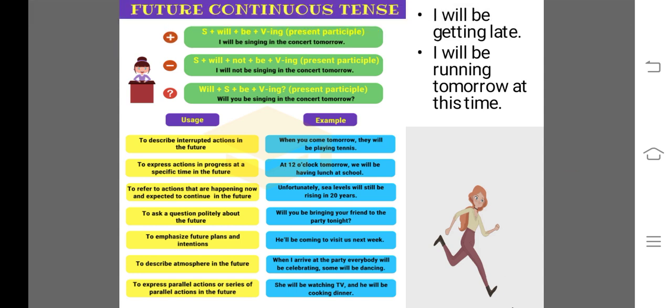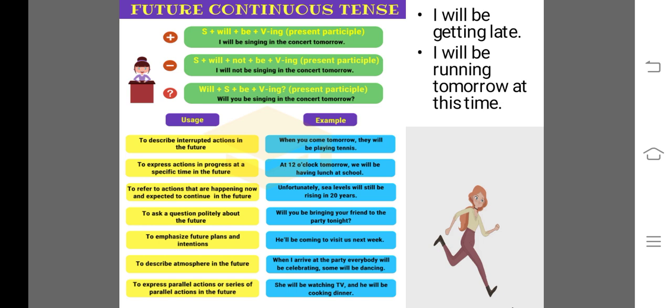Now there is interrogative form of sentence, which is will plus subject plus be. Again you have to split will be को split करना है and put subject between these two helping verbs. Will you be singing in the concert tomorrow? It will become the interrogative sentence.